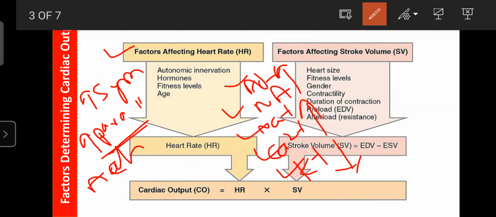Another one is age. As the age goes on, the heart rate increases.